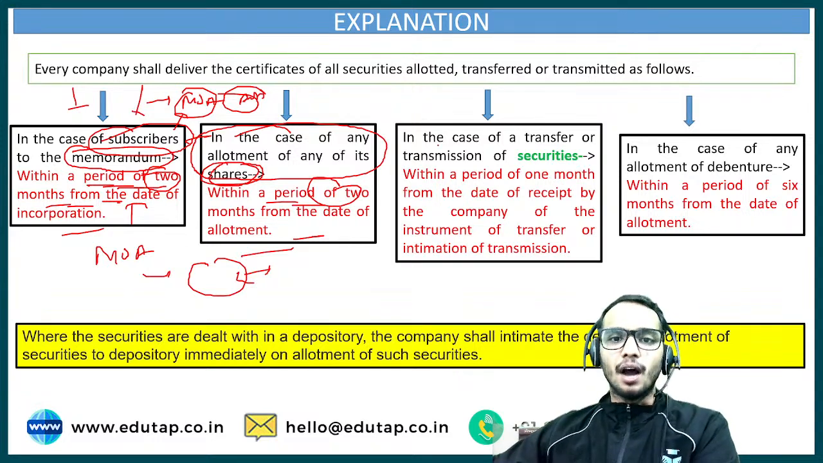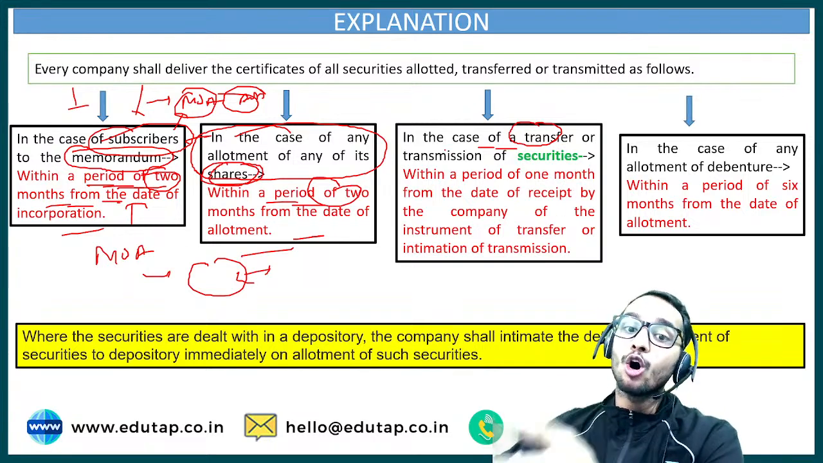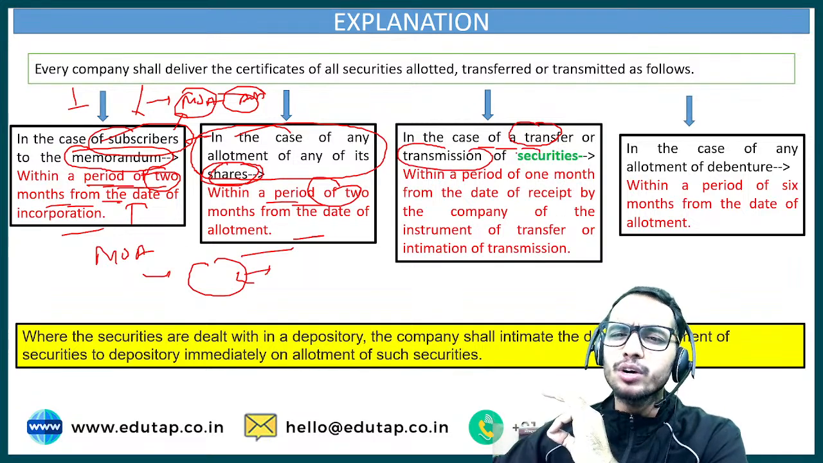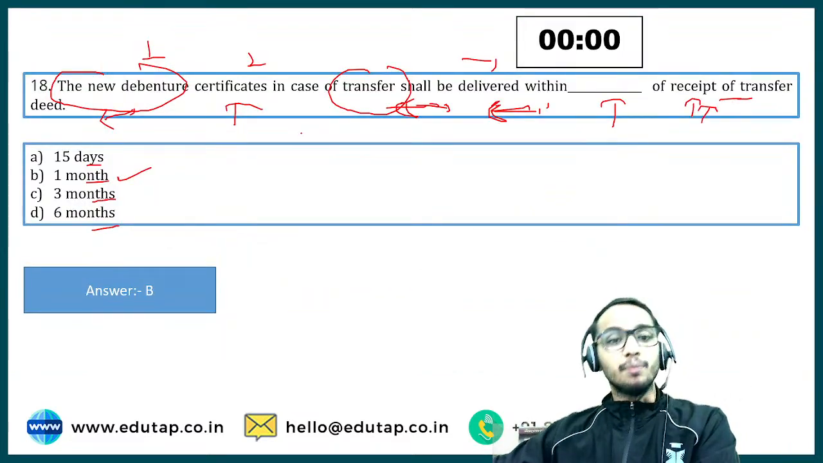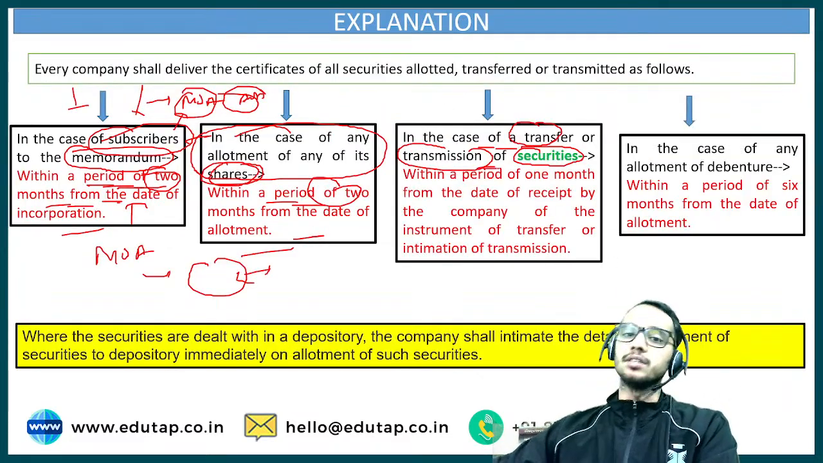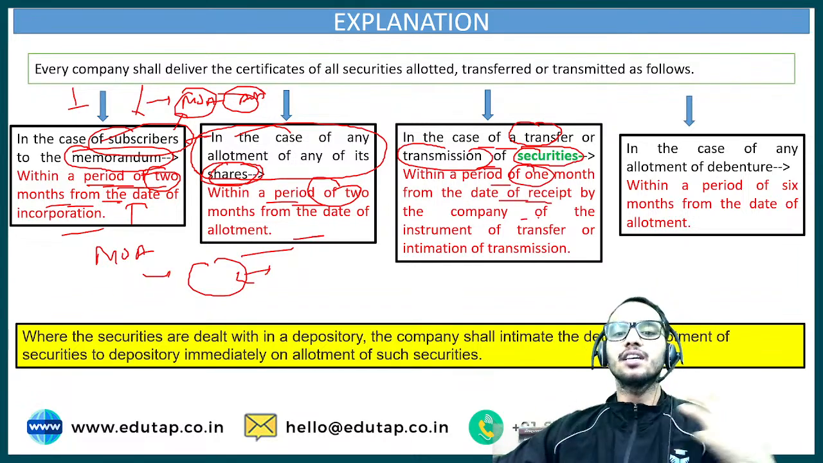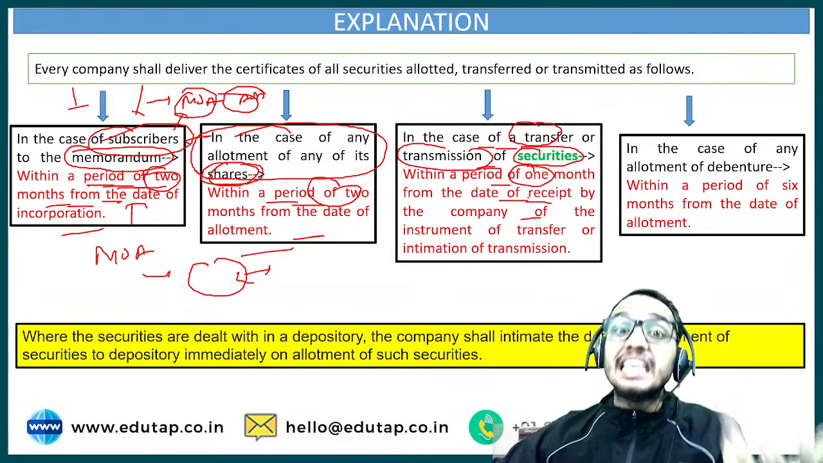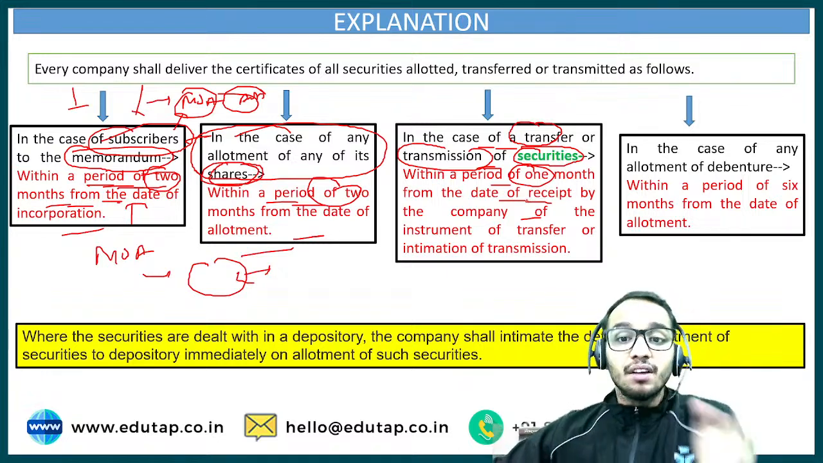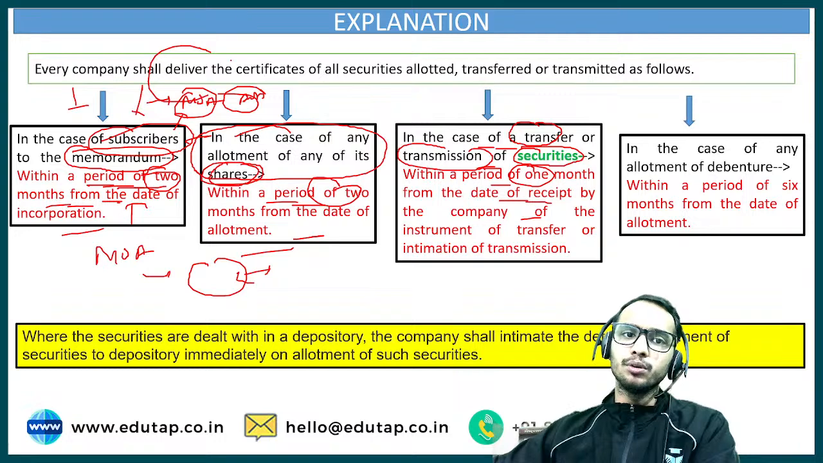Okay, now in the case of a transfer, means you are selling it, or transmission of securities. Security means now we are talking about the debentures as well as the shares, within a period of 1 month from the date of receipt by the company. So when the company has received the instrument or deed of transfer or transmission, within 1 month they have to deliver the certificates.